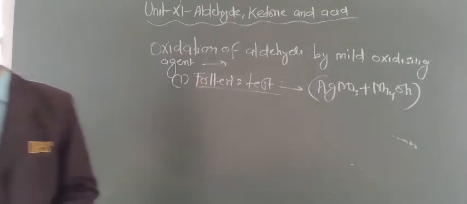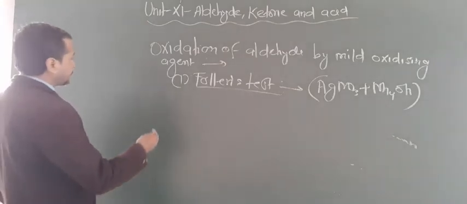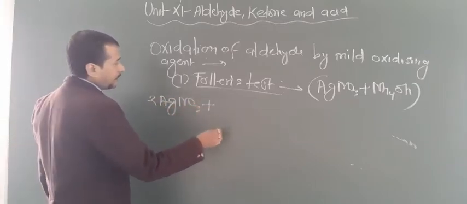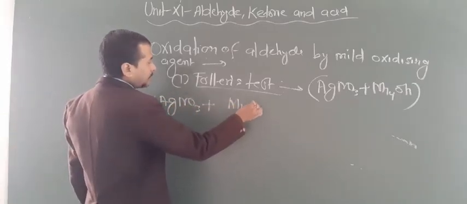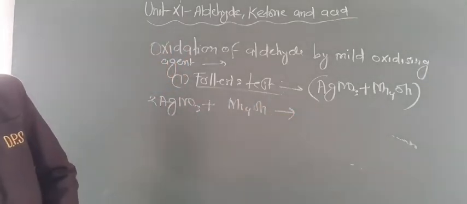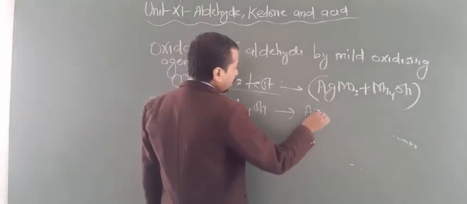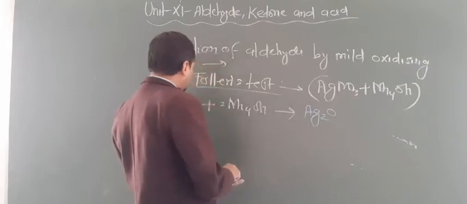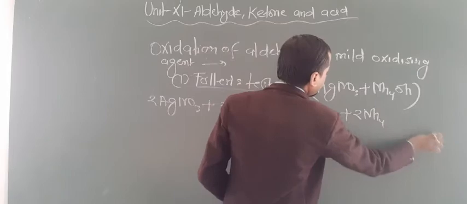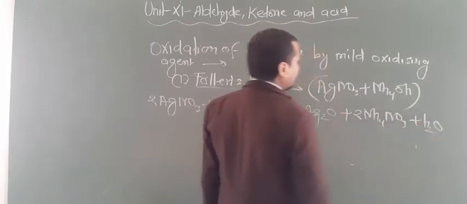Now look at how Tollens reagent can be prepared: 2AgNO3 reacts with NH4OH. This will produce Ag2O plus 2NH4NO3 and water molecules.